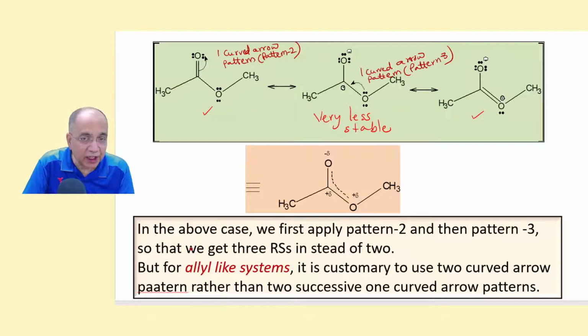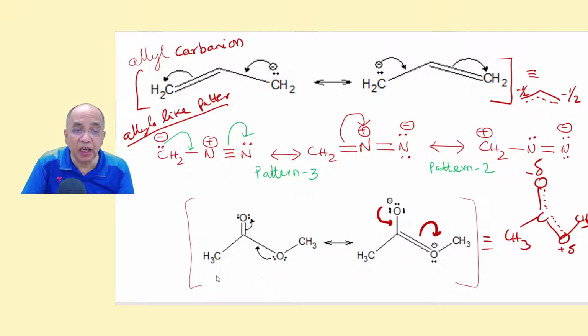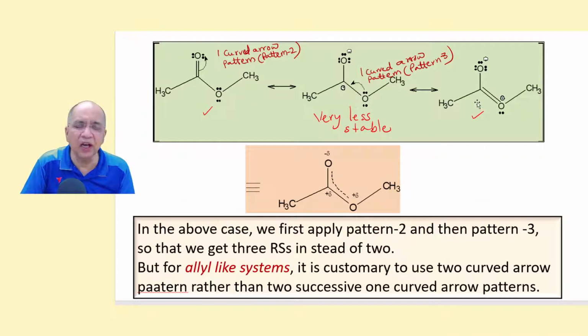But I have recommended in allyl or allyl-like system, don't use 3 RSS. Because the middle one, if you use the pattern 2, is very less stable and less contributing. Later on we will know that. So there is no point in writing.